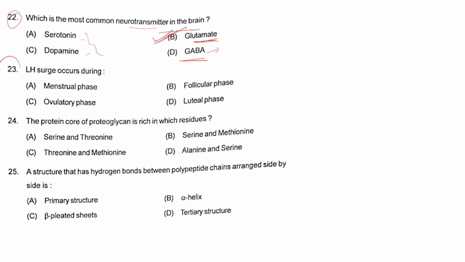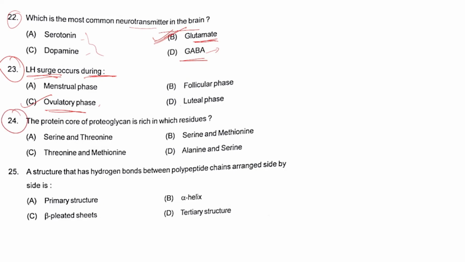Next, question number 23. LH surge occurs during the menstrual phase, ovulatory phase, follicular phase, or luteal phase. When the LH hormone level increases in the blood, then ovulation occurs. So option C will be the right answer.